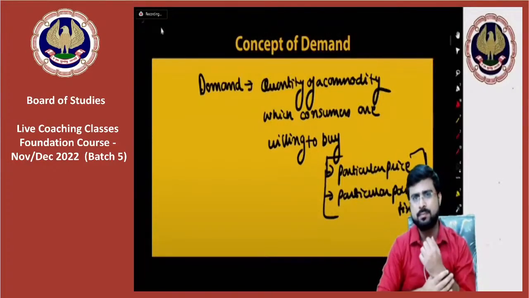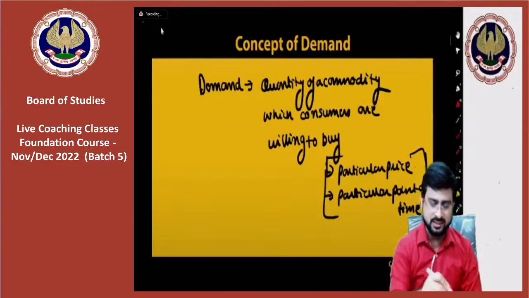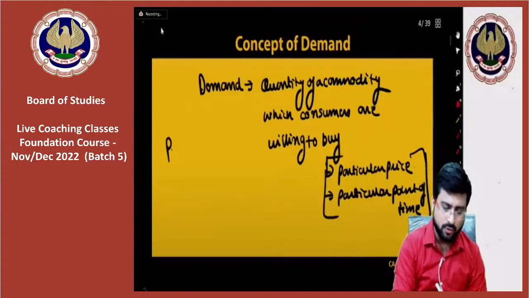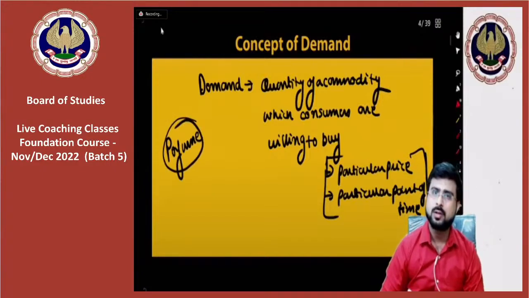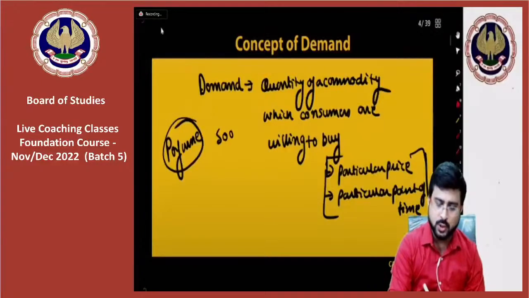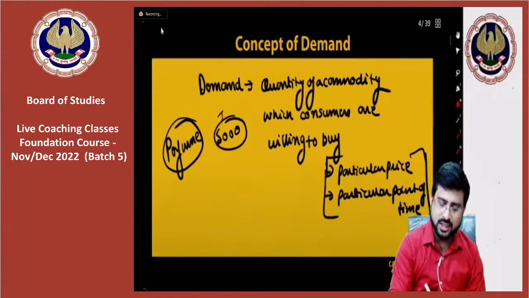Now sir, how come? I'll tell you what. Let's say guys, we are talking about a bottle of perfume. Let's say if this bottle of perfume is sold for 5,000 rupees, let's say the demand is 200 units, just for example's sake.